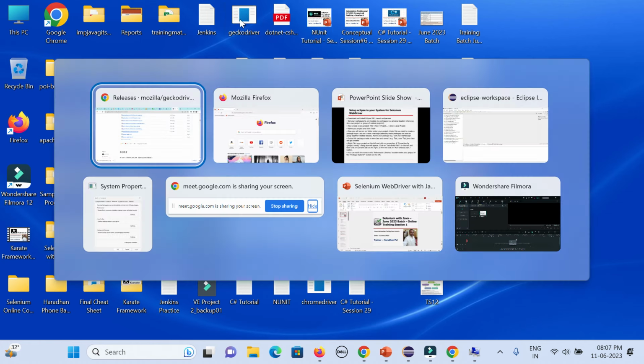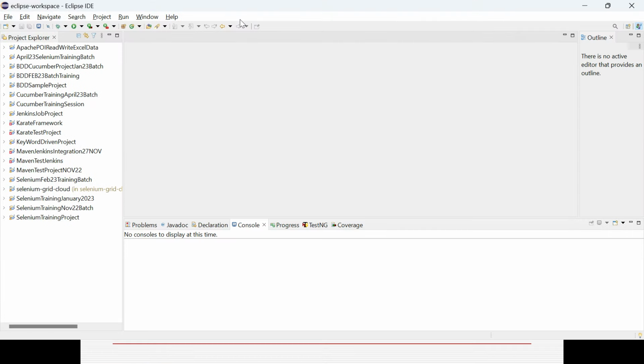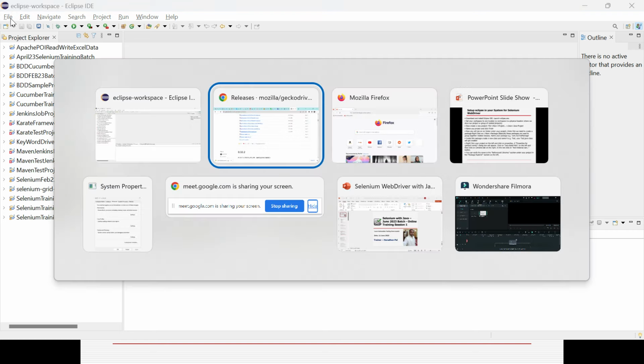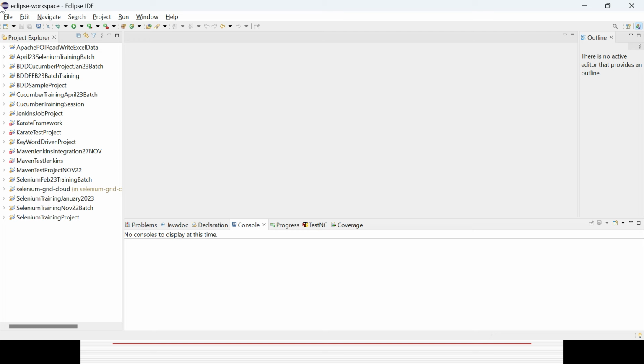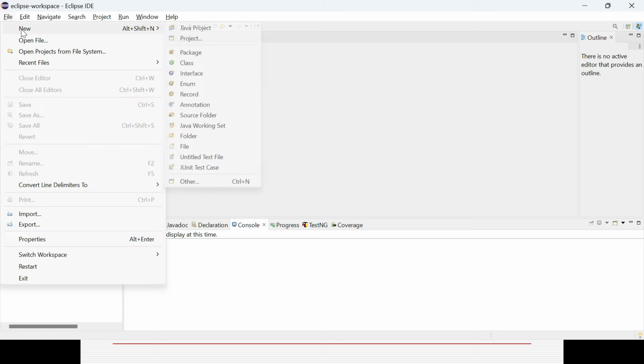Then what you need to do, you need to open your Eclipse. Java setup done, Eclipse downloaded, Selenium jar file downloaded, your driver downloaded. So you'll be opening the Eclipse and creating your first project. You need to click New, and now we'll be learning the Java project, and in the last session I will show you how to create a Maven project as well.